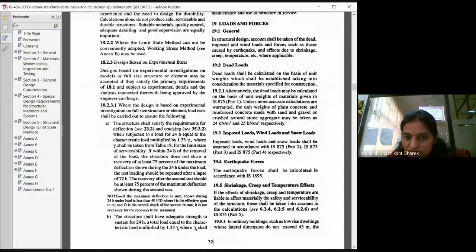Alternatively, the dead load may be calculated on the basis of unit weight of material given in IS 875. Unless more accurate calculations are guaranteed, the unit weight of plain concrete and reinforced concrete, with sand and gravel or crushed stone aggregates, may be considered as 24 kilonewton per meter cube and 25 kilonewton per meter cube respectively.